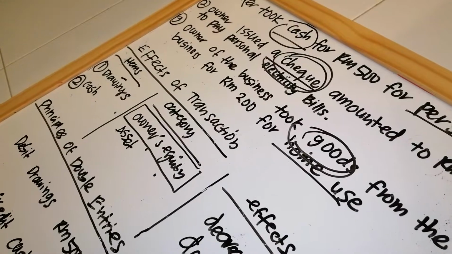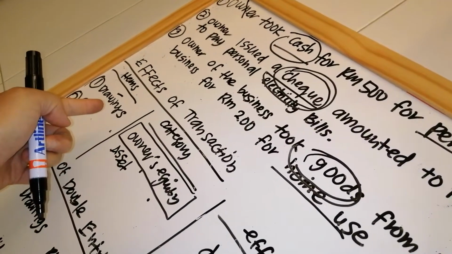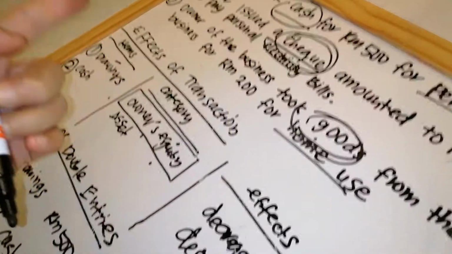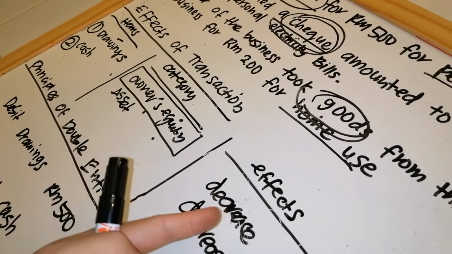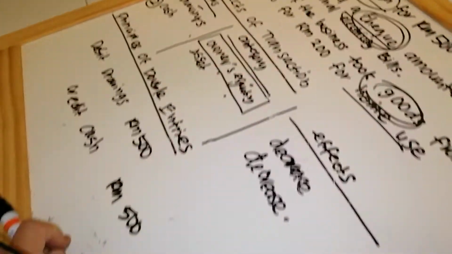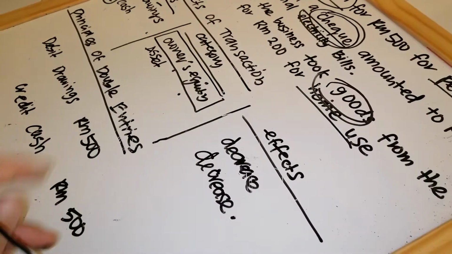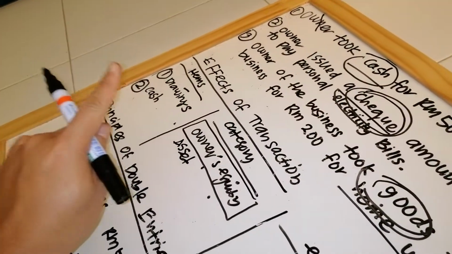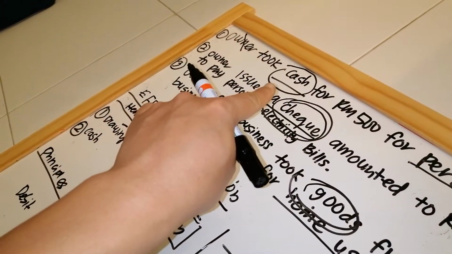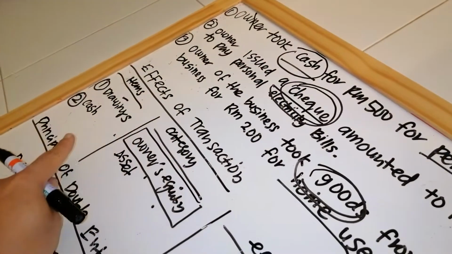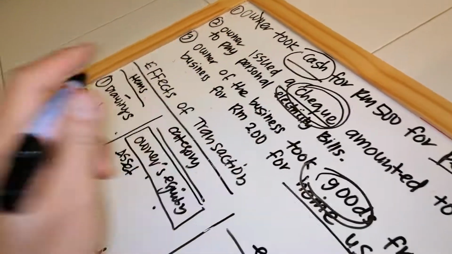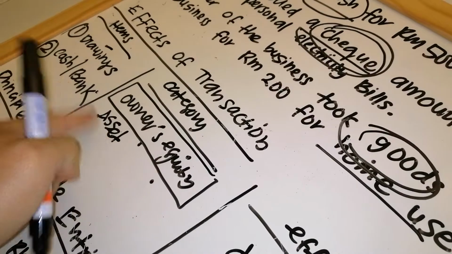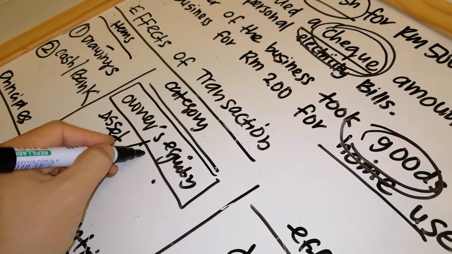From here, still, the first item is drawing. Category still owner's equity because drawing is always owner's equity. And the effect here is decrease, always decrease, because from the equation that I showed you just now, drawing always decreases the owner's equity. So the second effect, just now the platform was cash. Now the second effect is not check. I told you many times, check here refers to bank.